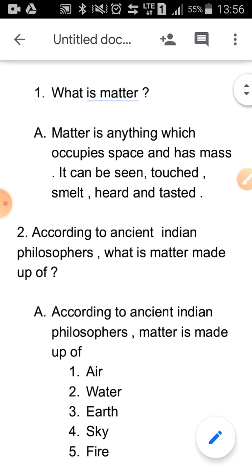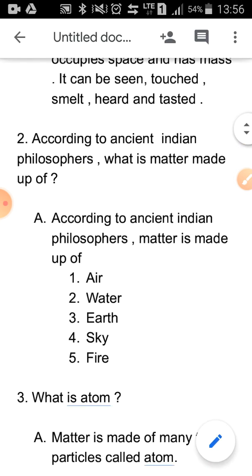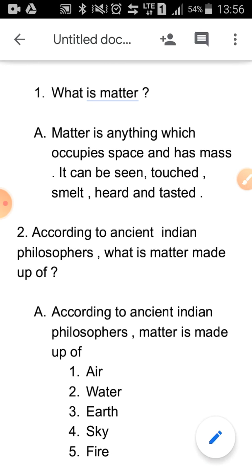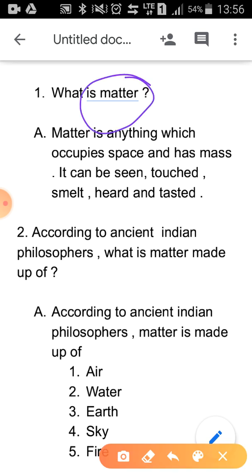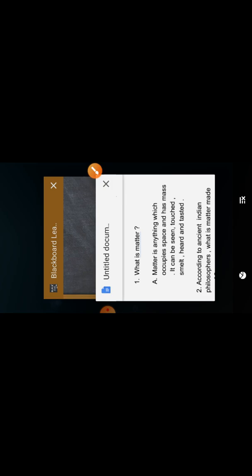These 7 questions. I read the first 3 pages of the chapter on matter, and from that I've got these 7 questions, and you guys are learning these 7 questions only. So this chapter is about matter. Now before I start explaining the questions, I would like to explain something else.